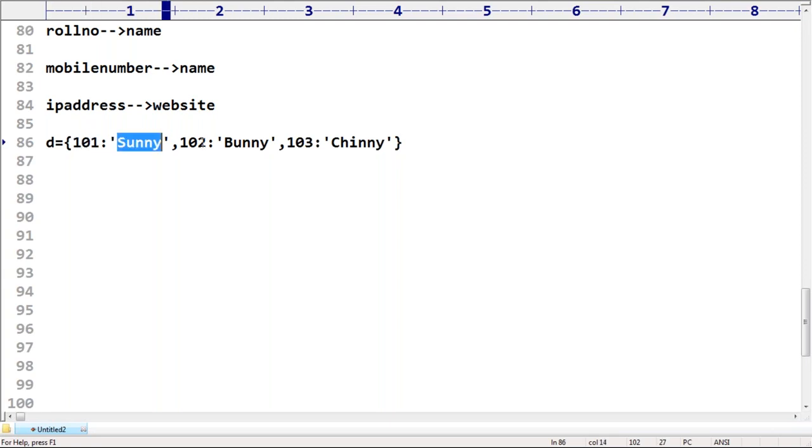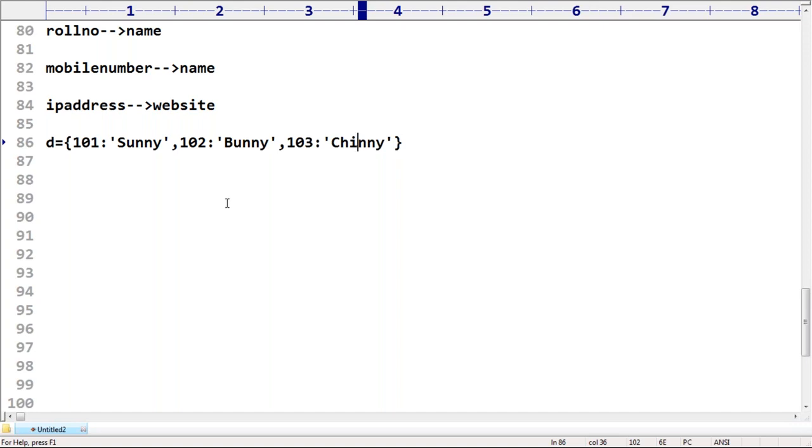101 is the key, Sunny is the value. 102 is the key, Bunny is the value. 103 is the key, Chinny is the value, right? Remember that. Next, for the key you can use the tuple concept. But for the key you can't use a list. Yes, there is some internal reason. Don't worry. A key can be a tuple, no problem at all.